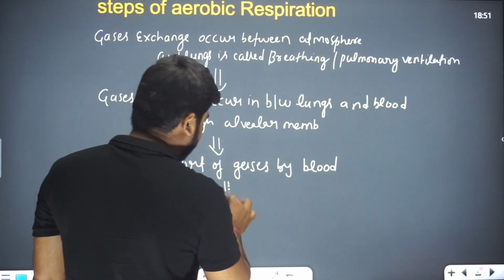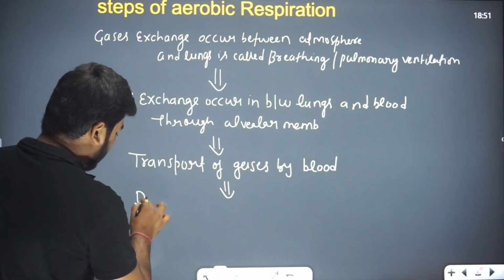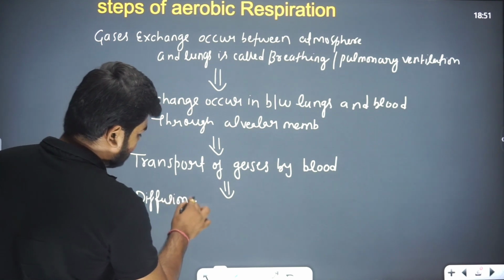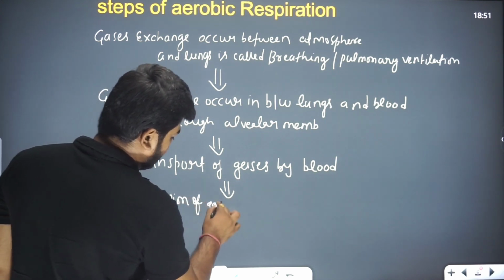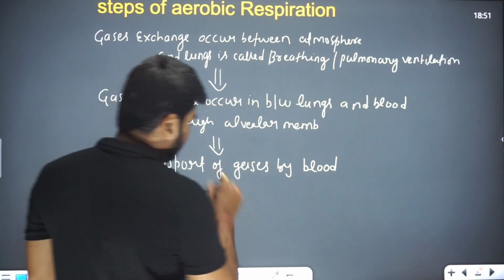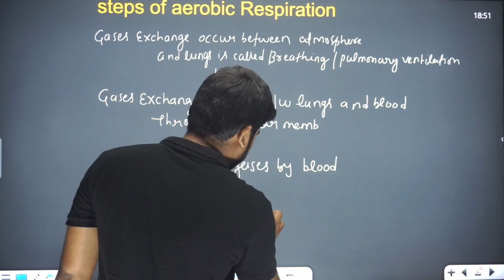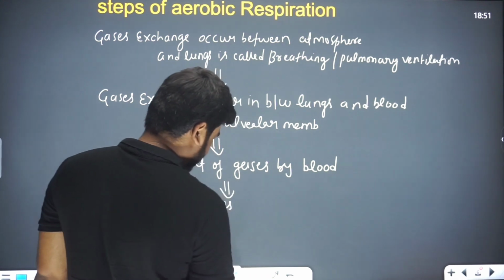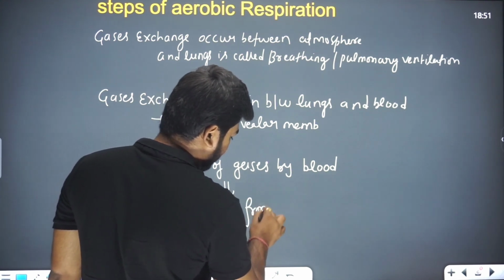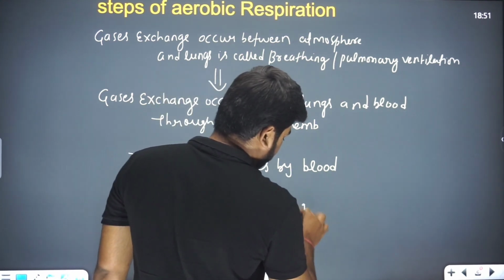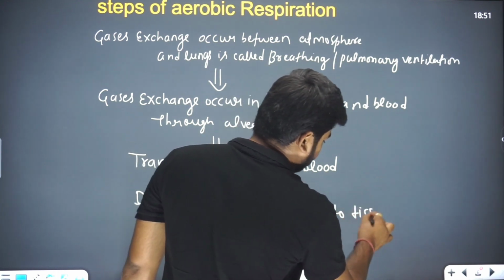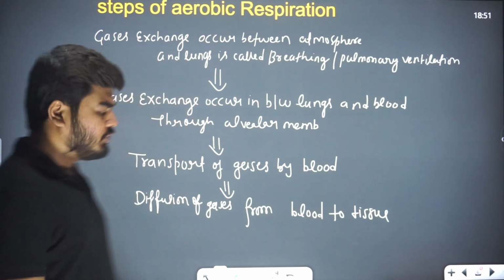And the next step is diffusion of gases from blood to tissue. Diffusion of gases from blood to tissue.